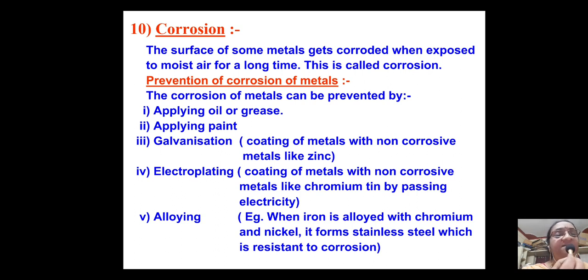Alloying, when iron is alloyed with chromium and nickel, it forms stainless steel which is resistant to corrosion. इसीलिए हमारे घर में stainless steel के बर्तन के ऊपर corrosion, that means rusting नहीं होता है. Whereas normally if you have iron कढ़ाई या कुछ भी घर में, तो आप देख लीजिए, या iron nail देख लीजिए, उसके ऊपर rusting होता है.